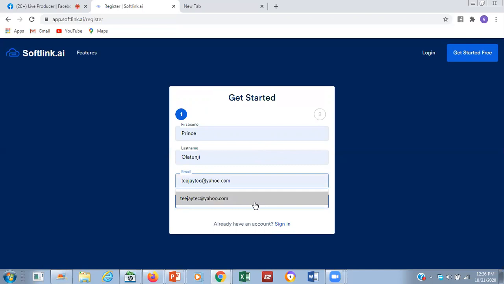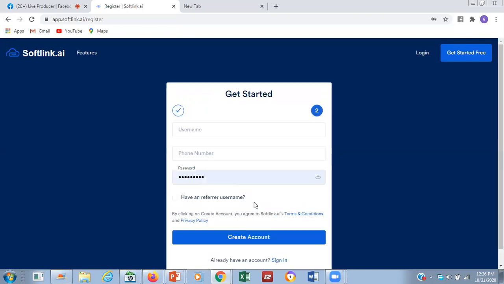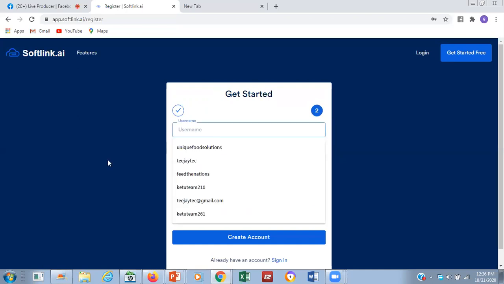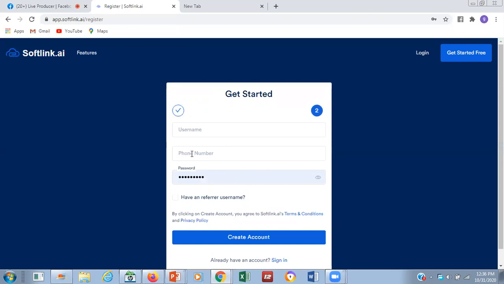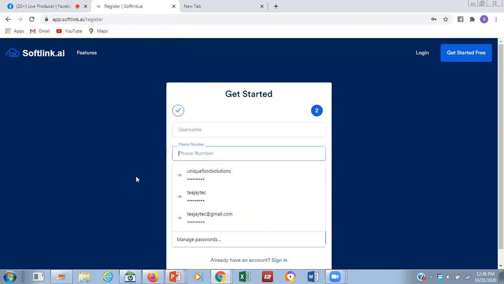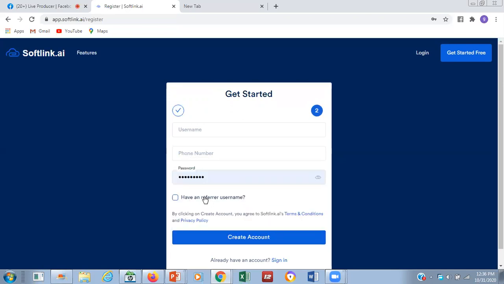Yahoo.com. Now you are clicking next. Now, can you see something here? It's asking you to create your username. That is the next one. And for you to put your phone number. And at the end, have a referral username.